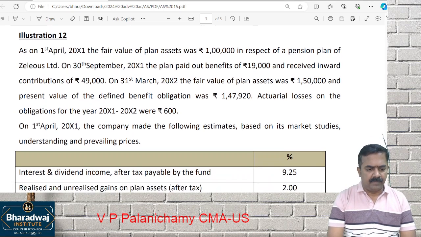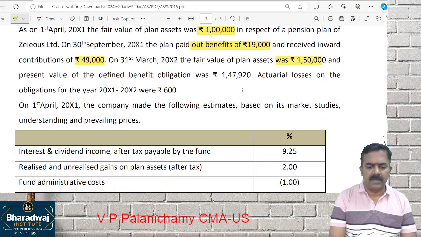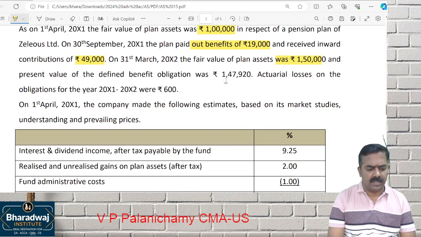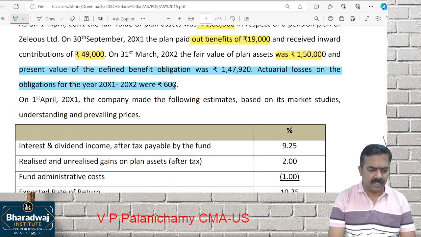On 1st April, the fair value of the plan asset was how much? 1 lakh. Okay. How much paid? 19,000. Contribution? 49,000. Fair value of the plan assets at the end of the year is given as 1,50,000. Don't look at obligations. Actuarial losses we will come to that later. We are yet to see about obligations. As of now, we are discussing only about what? Assets, we will come to that later.